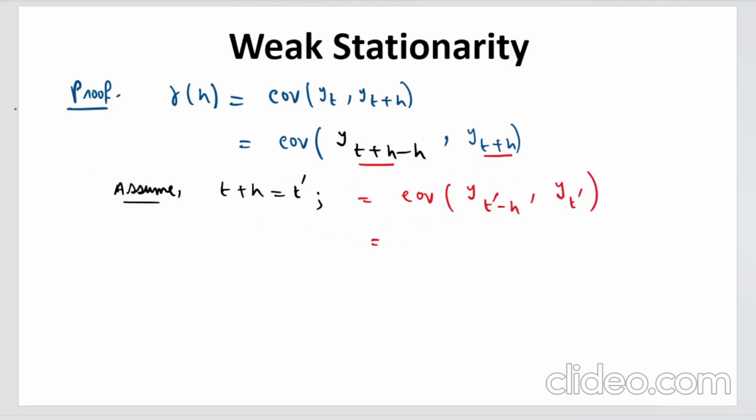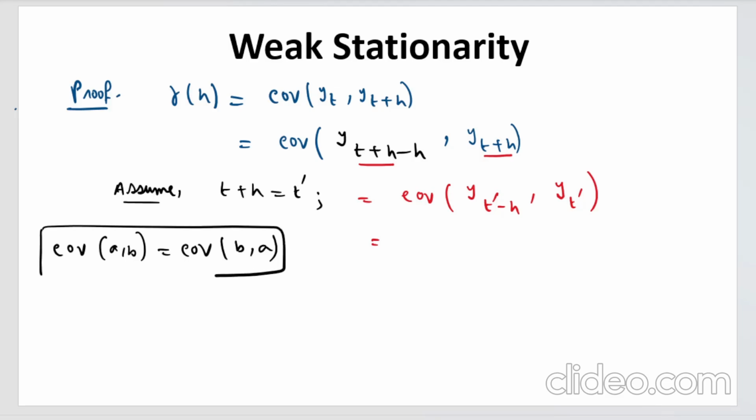Now, from the property of covariance, what is the property? Covariance of A, B equals covariance of B, A, right? This is the property of covariance. So if you apply this here, what will you get? This will be the covariance of yt prime first and then yt prime minus h.